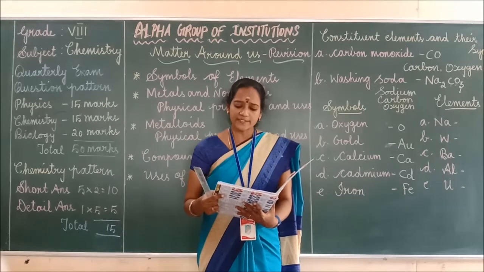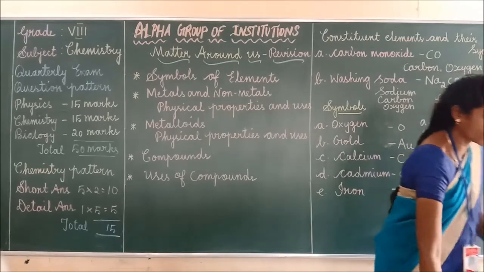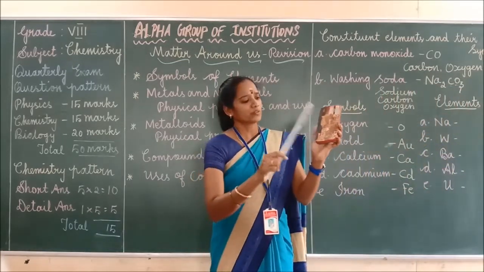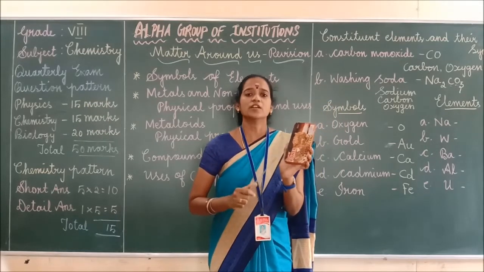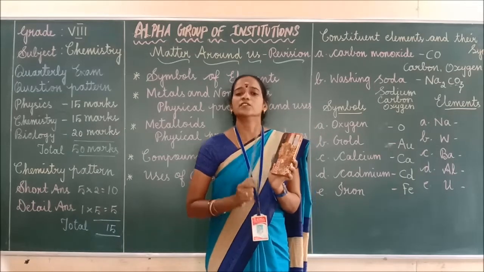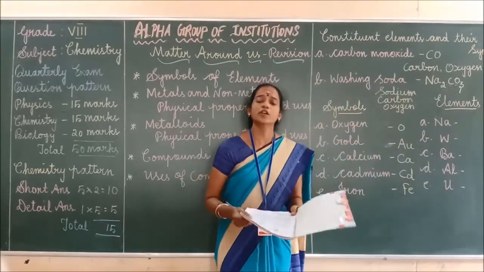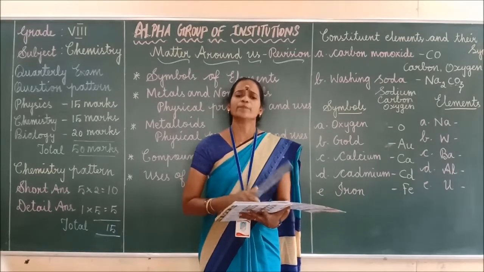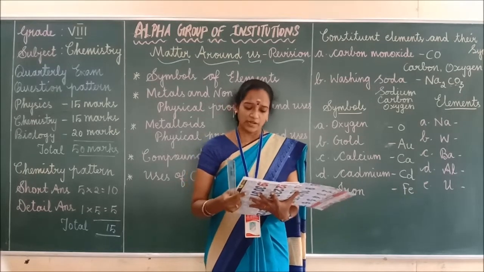Next question. Why are bells made of metals? This is a metal. If you hit the metal, it produces a typical sound, isn't it? So this property is used in making temple bells. So what is the answer? On being hit, metals produce a typical sound. This property is used in making temple bells. Got it? Right.